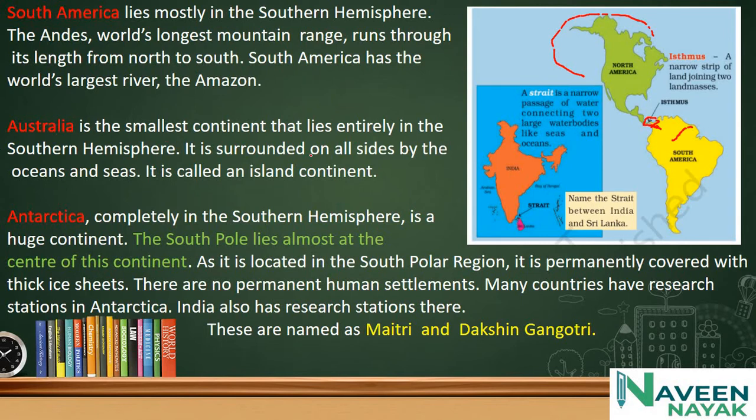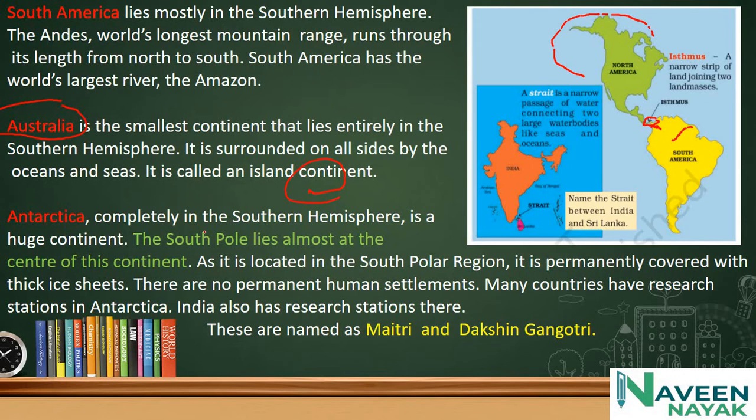And Australia is the smallest continent, which lies entirely in the southern hemisphere. It is surrounded on all sides by oceans and seas. It is called an island continent. We call Australia an island continent because the continent is totally surrounded by the oceans and seas.